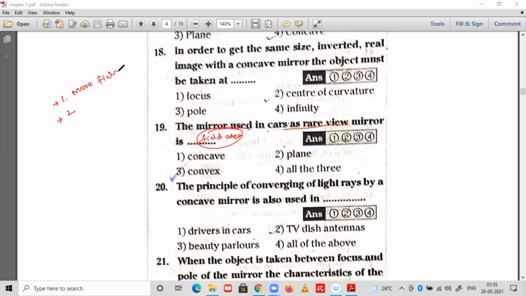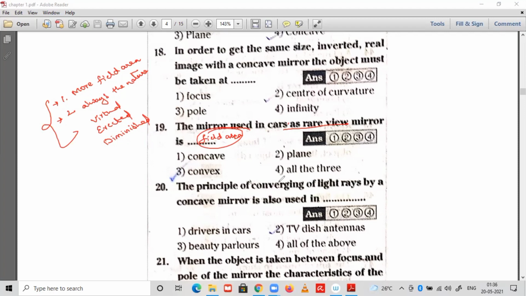The first advantage is that it covers more field area. And the second thing is, irrespective of the position of the object, the nature is always virtual, erect, diminished. So these two are the advantages we get from the convex mirror, which is a divergent mirror.